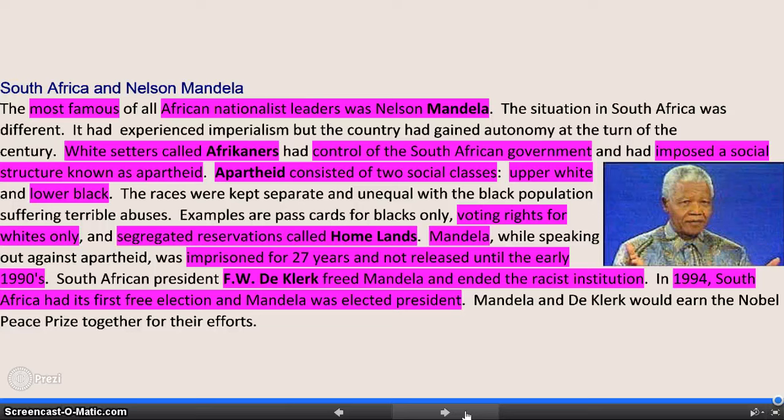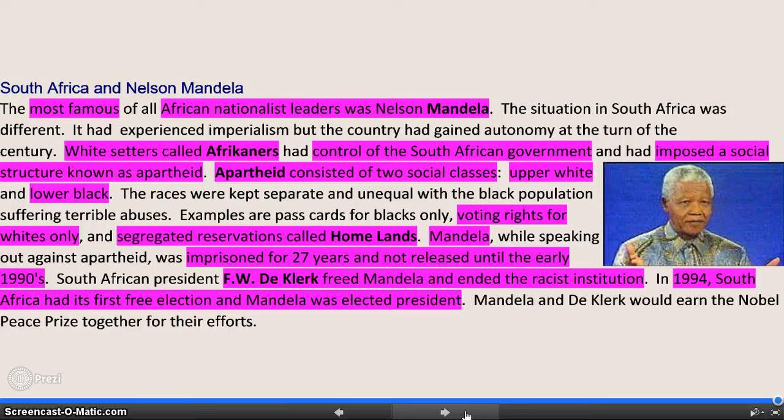They wanted to keep races separate, but all the black people were remaining poor because the Afrikaners wanted to keep it that way. Mandela wanted equal rights for black Africans, to say we want voting rights, we want equal housing rights, we want everything you white people have. So he led a movement against apartheid. The British government didn't like it, so they imprisoned him, and he was in jail for about 27 years. He finally gets out in the early 1990s, and he is freed, and he becomes the new leader of South Africa, because South Africa finally becomes an independent country, and he becomes the ruler for a long time.